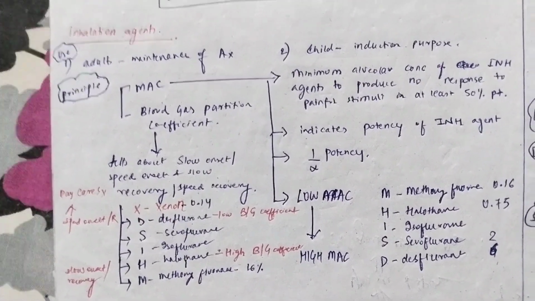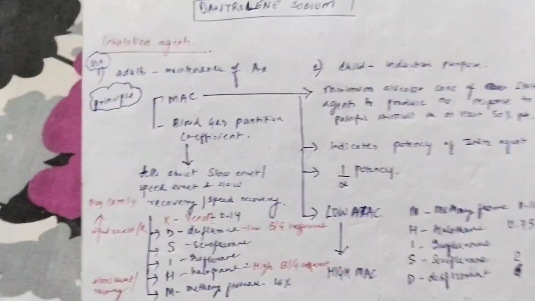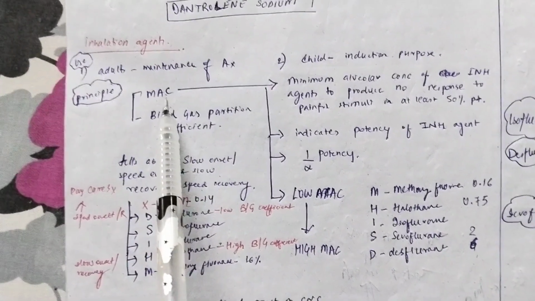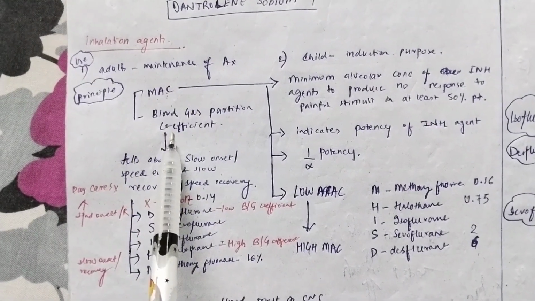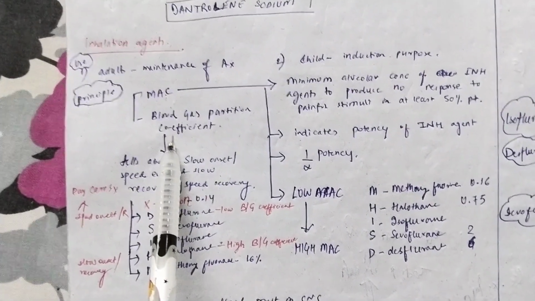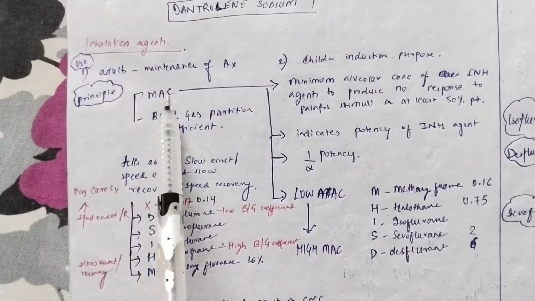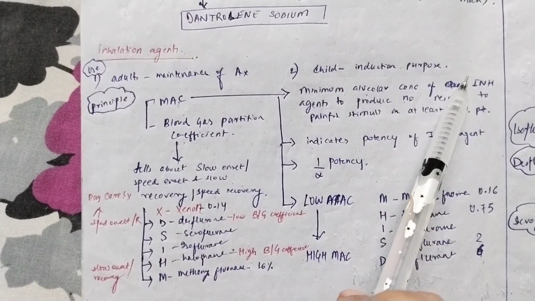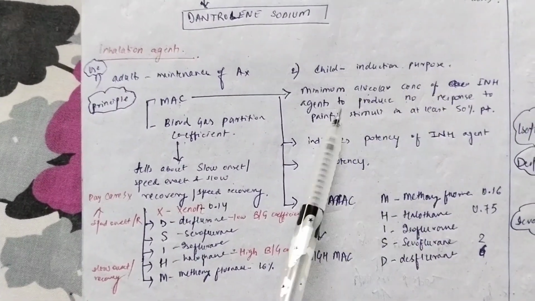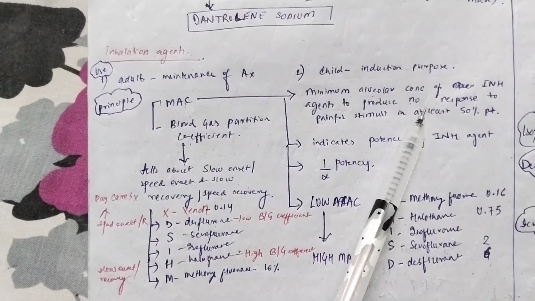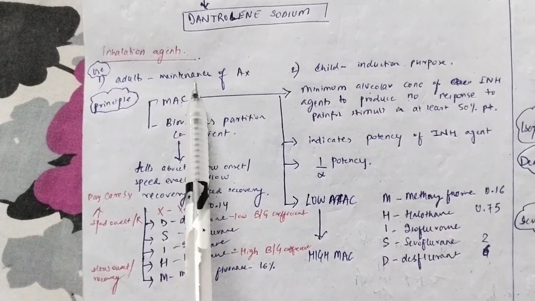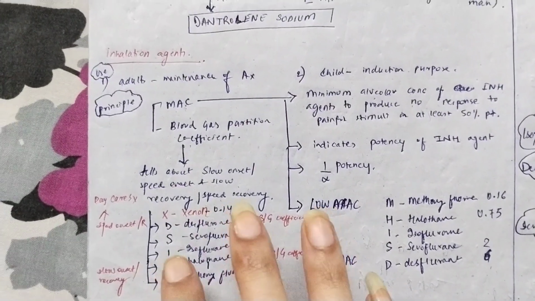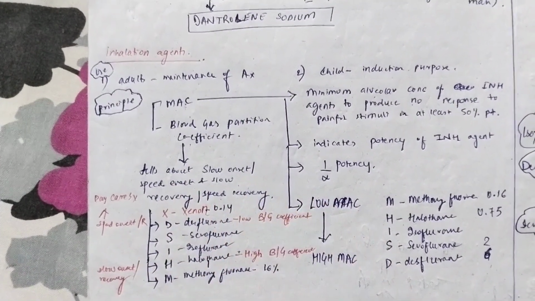Now, what is the principle behind this inhalation agent? Just two principles. One is the MAC, that is minimum alveolar concentration, and the second is the blood gas partition coefficient. Let's see them one by one in detail. What is MAC? MAC, that is minimum alveolar concentration, is that concentration of the inhalation agent that produces no response to painful stimuli in at least 50% of the patients. Meaning you give the inhalation agent, and that concentration which will cause no response to painful stimuli in 50% of the patients,